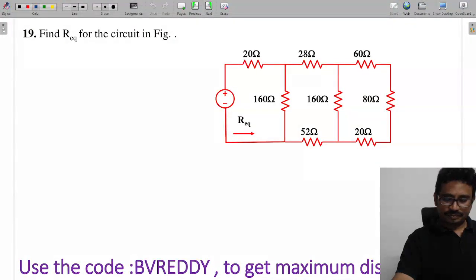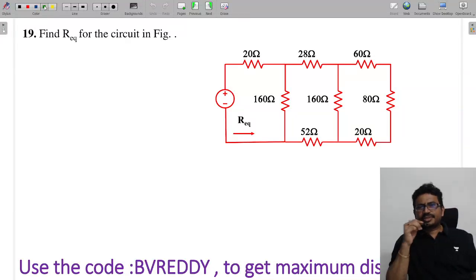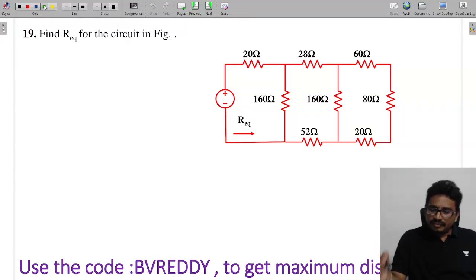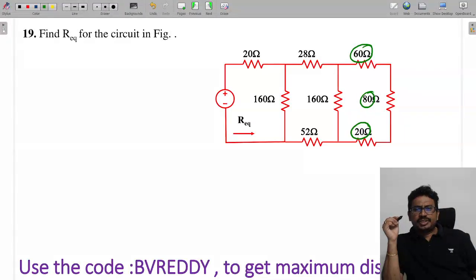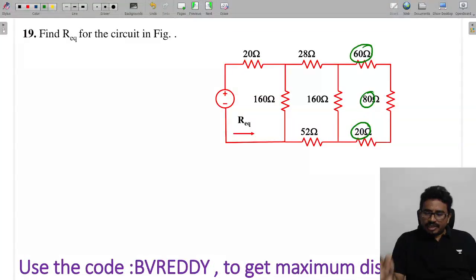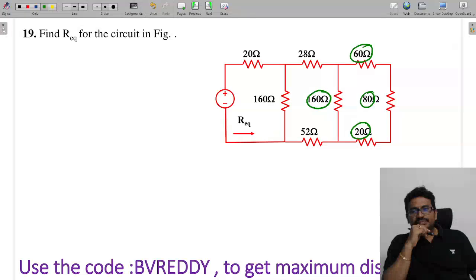Next one. Find the equivalent resistance. Now 60, 80, 20 are in series, so that is 160. And 160 and 160 in parallel will be 80.